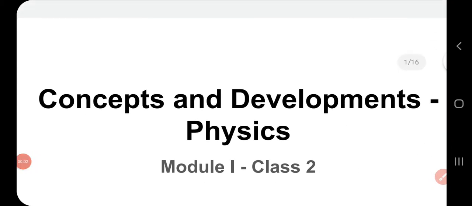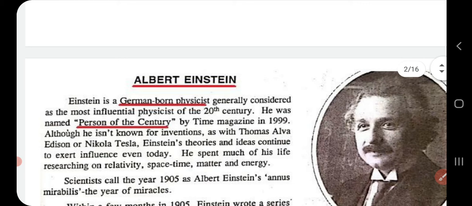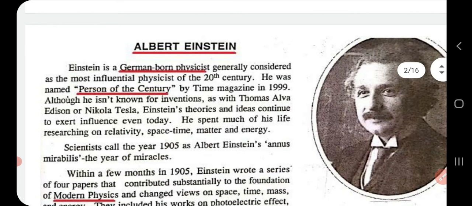Good morning. Now, in today's class, we will learn about the next two scientists. One is Albert Einstein, and the other one is J.J. Thomson. In the last class, we discussed Galileo and Isaac Newton. So, today we will learn about Albert Einstein and J.J.